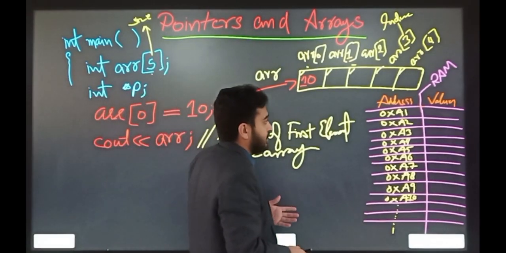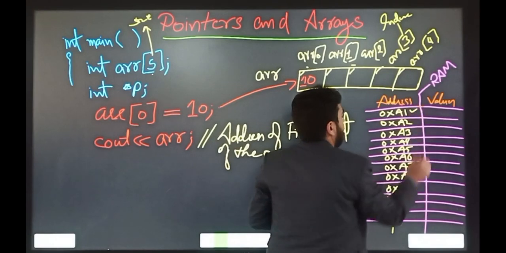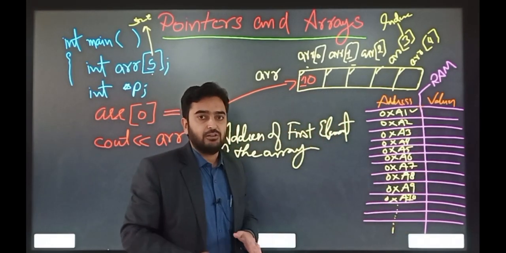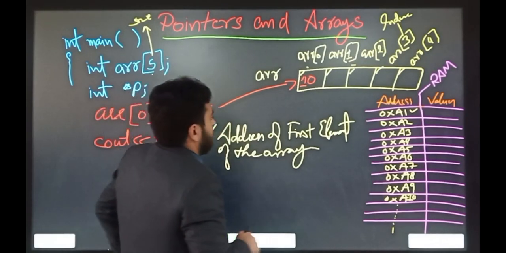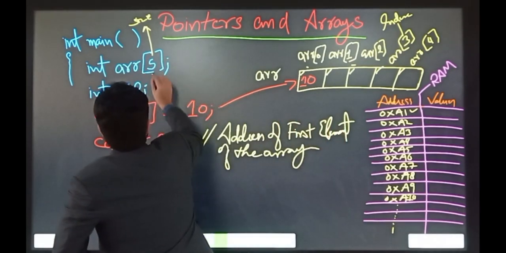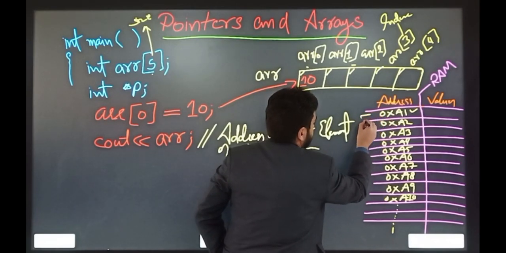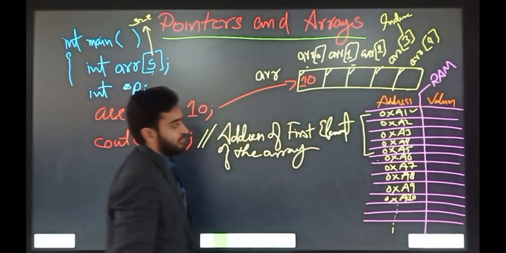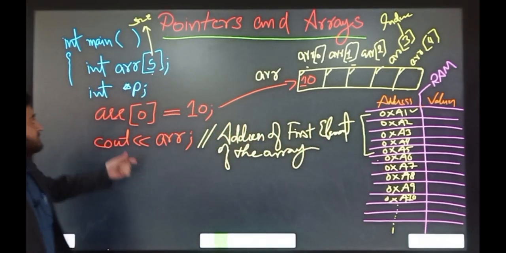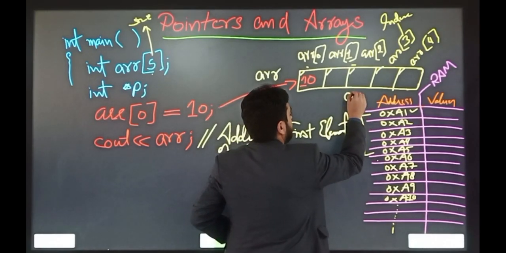Just assume that every slot here represents 4 different bytes. So the processor will reserve 5 slots for the array ARR inside the RAM.